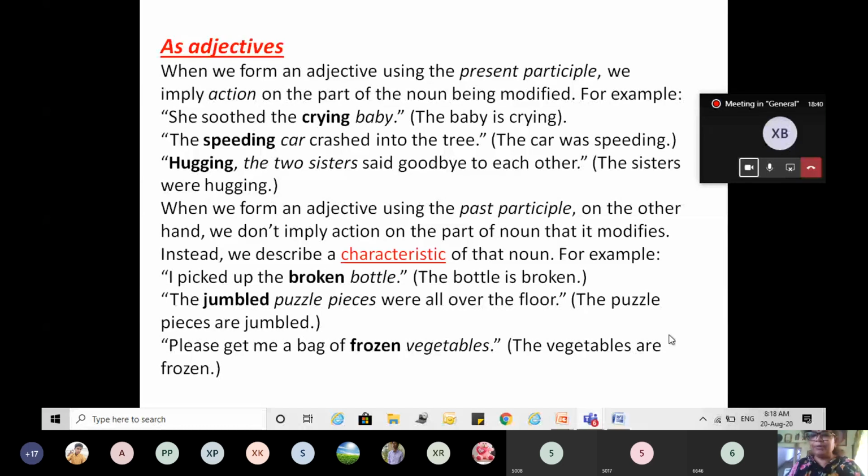Can you give me some examples? Any one of you? You can give either the present participle or the past participle. Anyone. Ma'am, the grumbling boss left the office. Very good. The grumbling boss. The boss who was grumbling. Very good. Next.